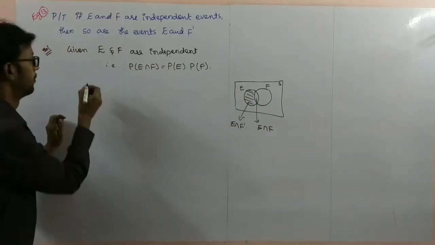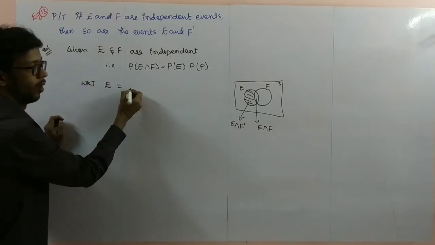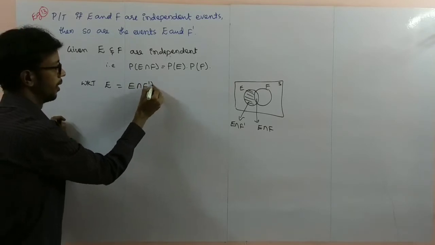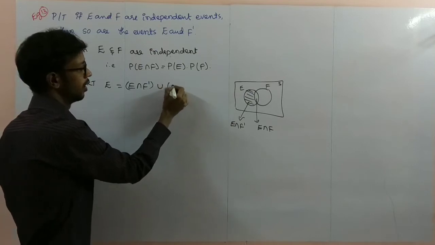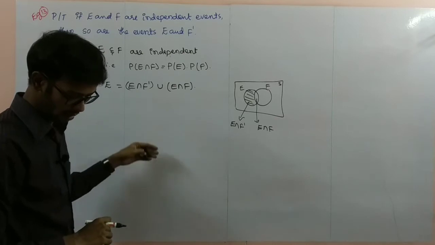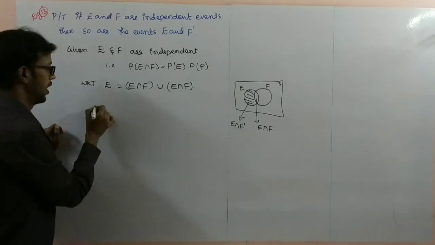From the diagram, we know that E is equal to E intersection F complement union E intersection F. We can write that. So apply the probability on both sides.